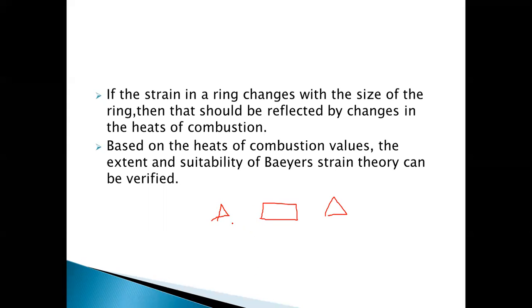In other words, the strain associated with that particular molecule will be reflected in the heats of combustion values. So based on the heats of combustion values, we can verify Baeyer strain theory for different cycloalkanes.